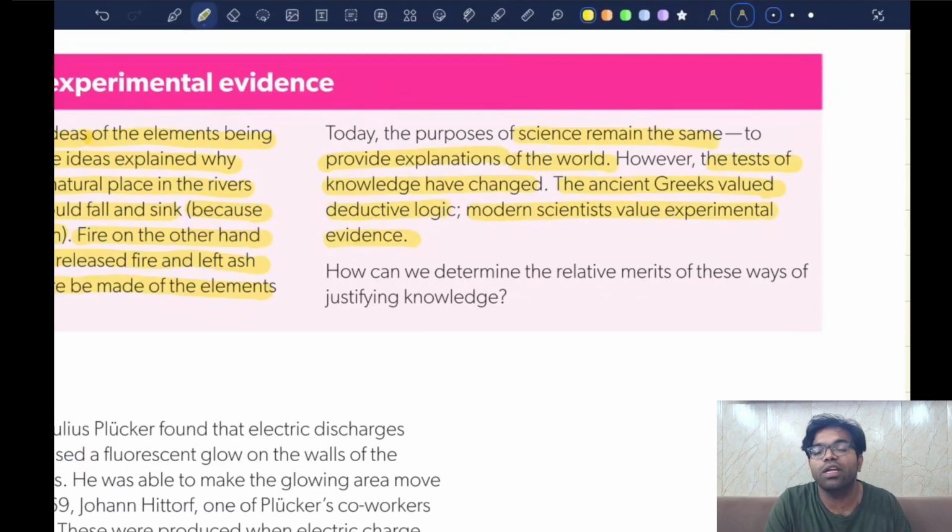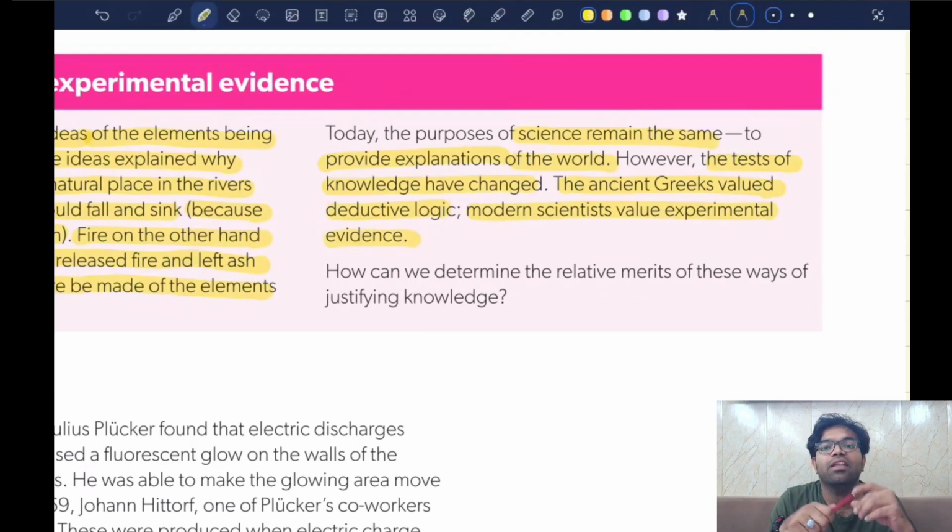That's why we have two different types of physicists: the experimental physicist and the theoretical physicist. The job of a theoretical physicist is to come up with new theories to explain the various problems in the world of physics.